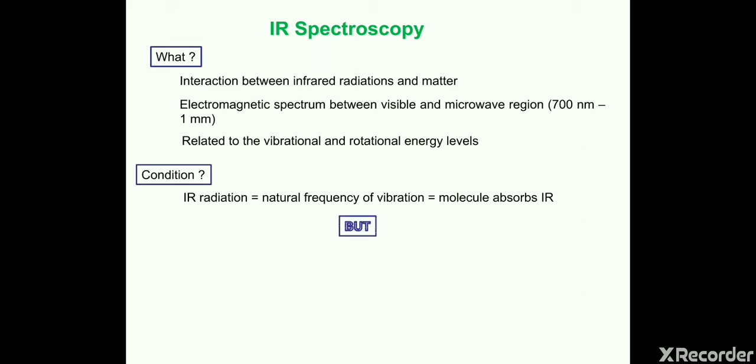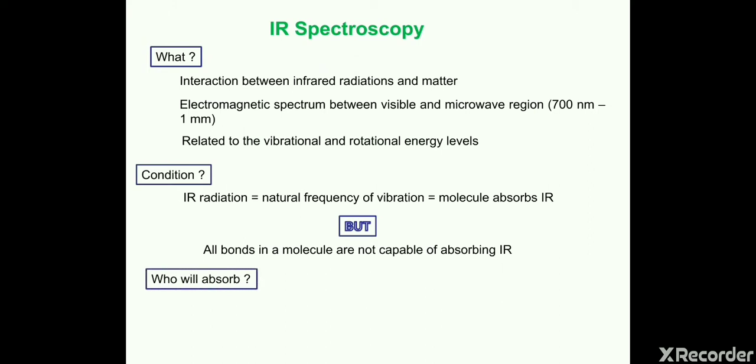But it is not necessary that all bonds present in a molecule will absorb IR. Some of the bonds may absorb and some may not. Then we have to understand what kind of bonds will absorb the IR.